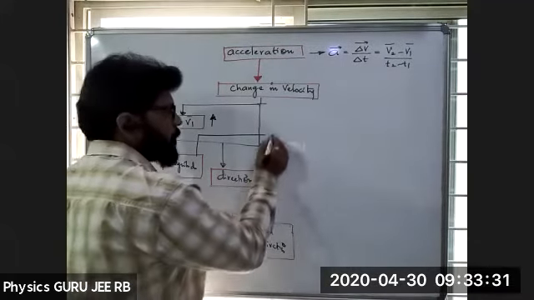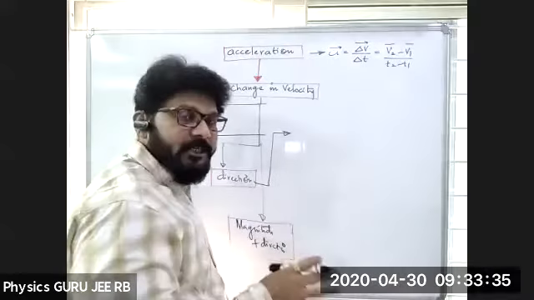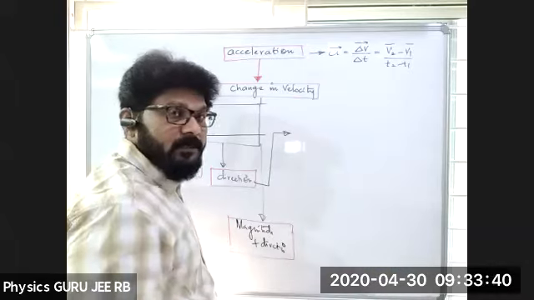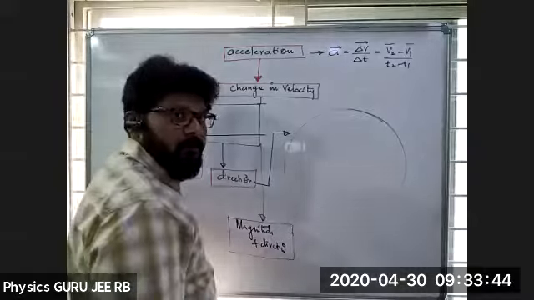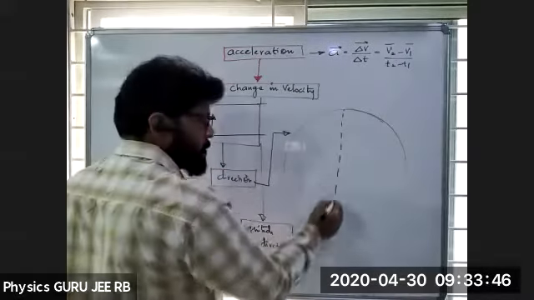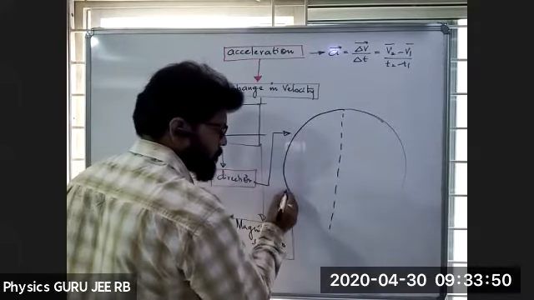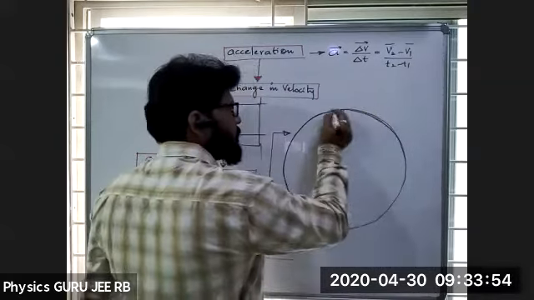Direction. So direction should change, but magnitude should remain constant and the body should possess acceleration. If I take a circular path, like this is a circular path, a body. So this is nothing but a circular path. Then circular path.